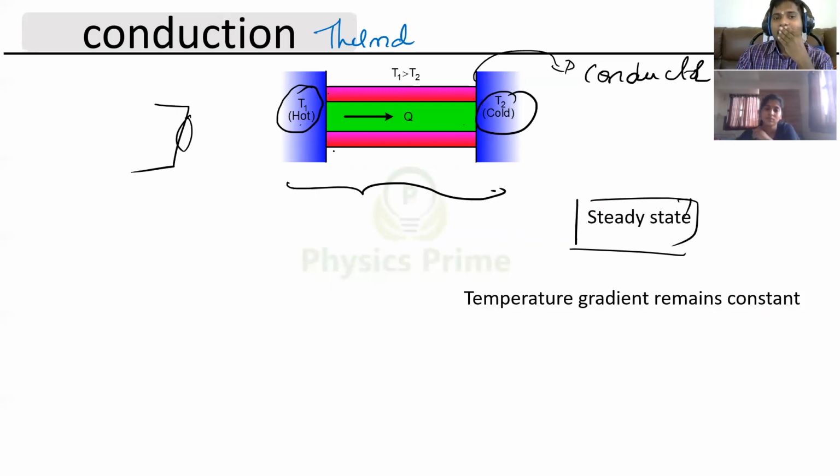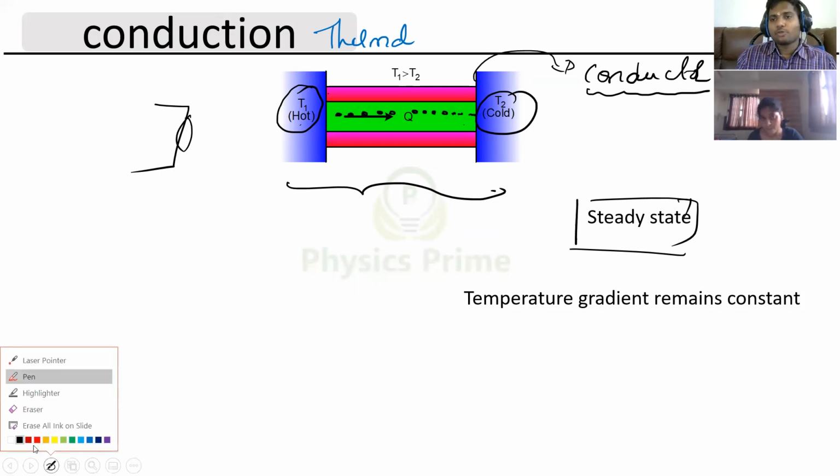So here we study a conductor, wherein the vibration of the molecules will get transferred from one particle to another particle, and slowly the energy will be transferred, right?